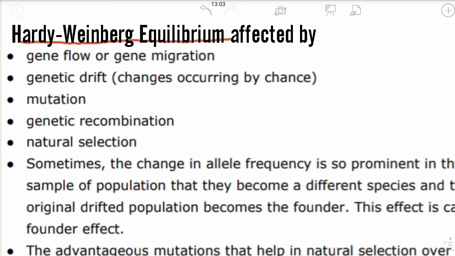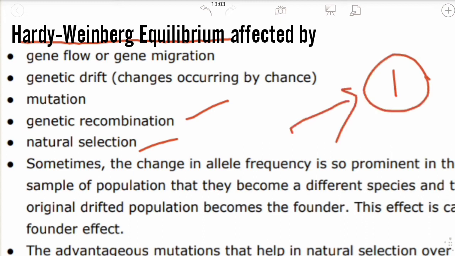So, there are some important disturbances such as gene flow, genetic drift, mutation, genetic recombination, and natural selection. These are important terms that will affect the Hardy-Weinberg principle. The frequency of occurrence of the alleles must remain constant. Constant means the total allelic frequency must remain 1, right? Sometimes, due to these disturbances, the frequency of occurrence of alleles does not remain constant.